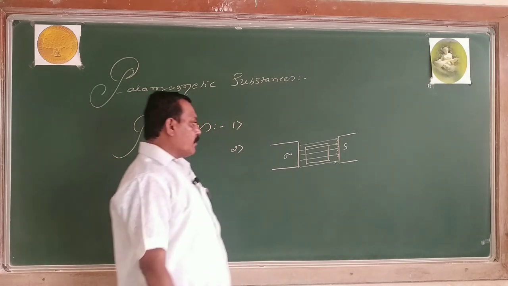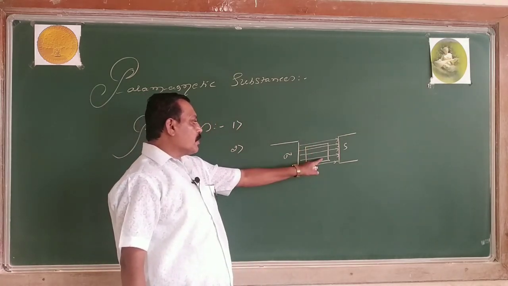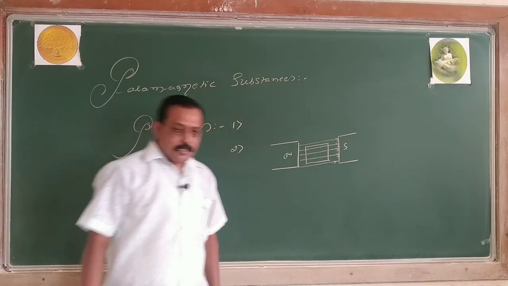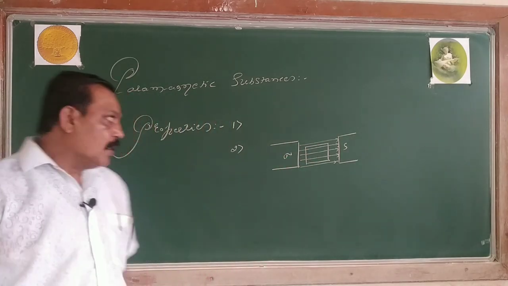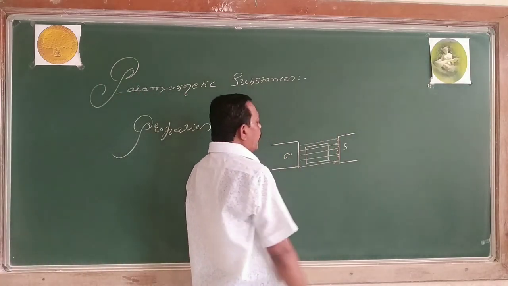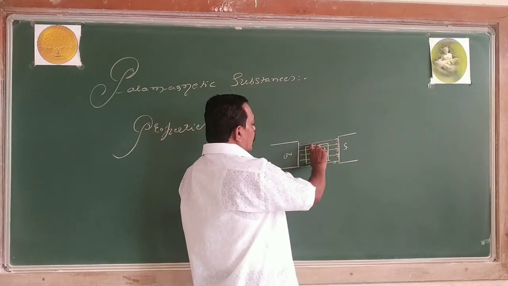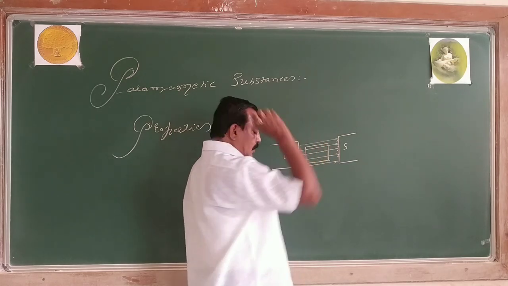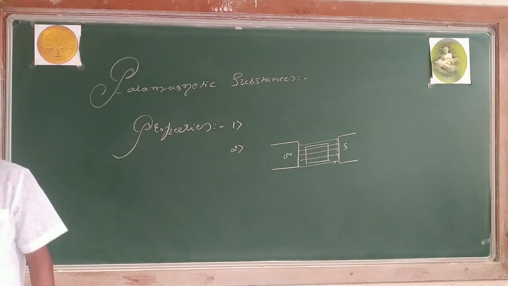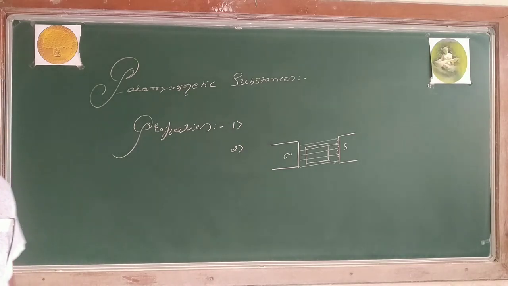The maximum number of magnetic lines of force pass through the substance and fewer go outside it. It means that the material allows the magnetic lines of force, so it can be magnetized.